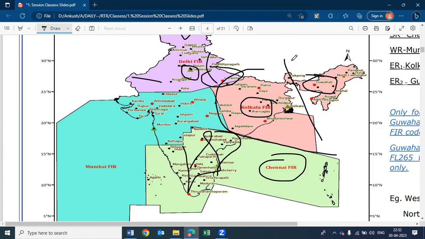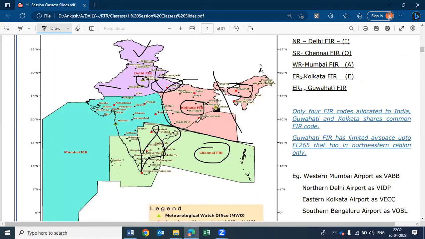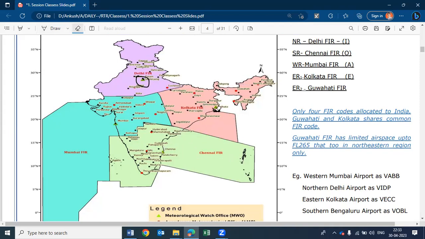Guwahati FIR looks after all the northeastern states, and Kolkata FIR looks after some regions of Chhattisgarh, Bihar, Bengal, Jharkhand, all these states, Sikkim, Assam. Okay. North FIR is nominated as letter I in India.